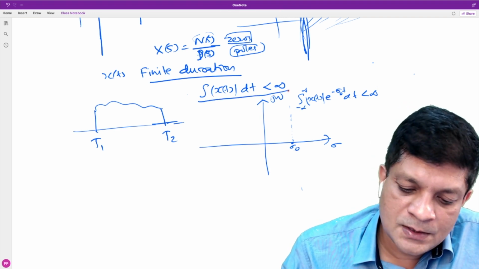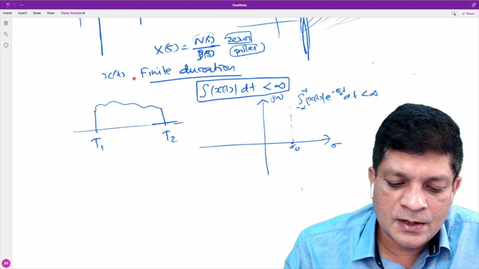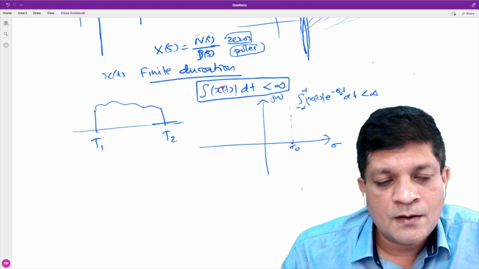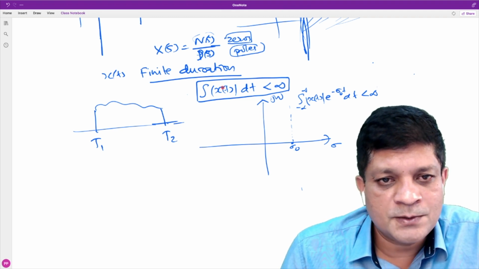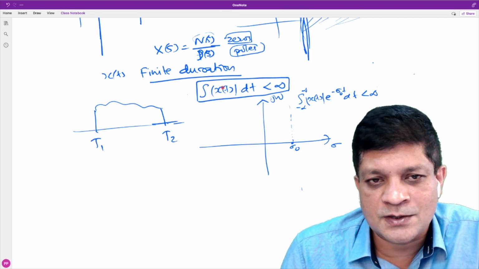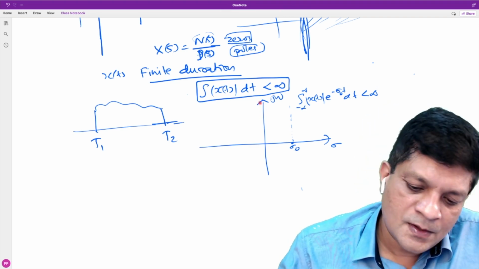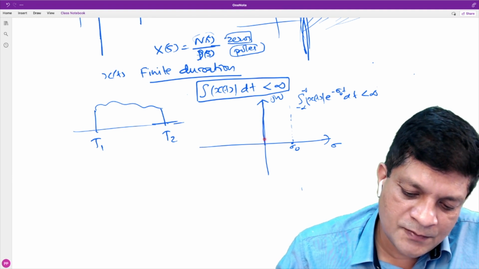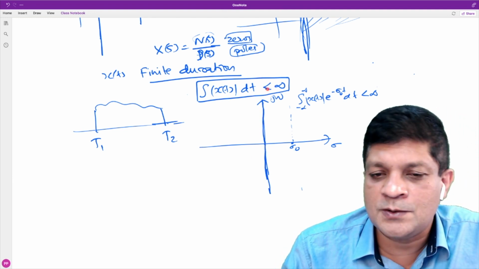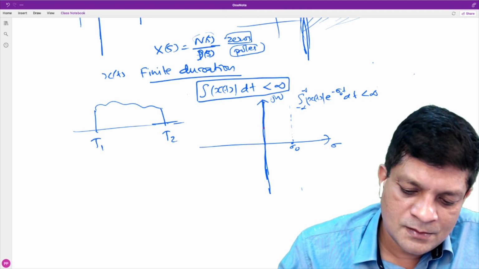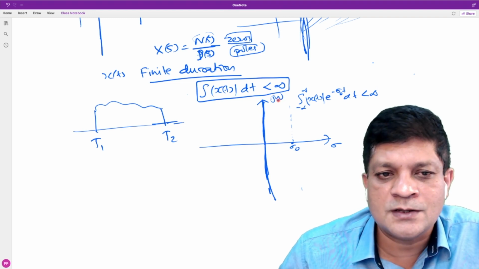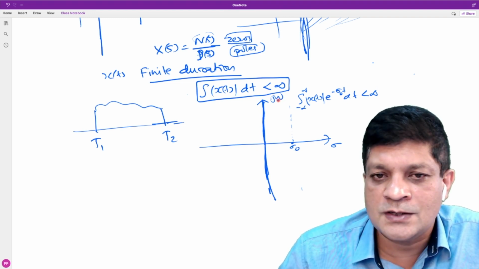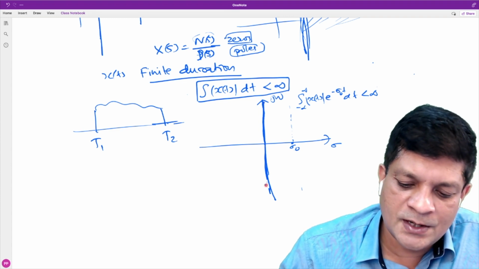Now, what does this mean? We are given a signal that is absolutely integrable. What does it mean? Which line is in the ROC? The y-axis. This line is in the ROC. We can say that if the signal is absolutely integrable, the imaginary axis, called the j omega axis, is in the ROC.